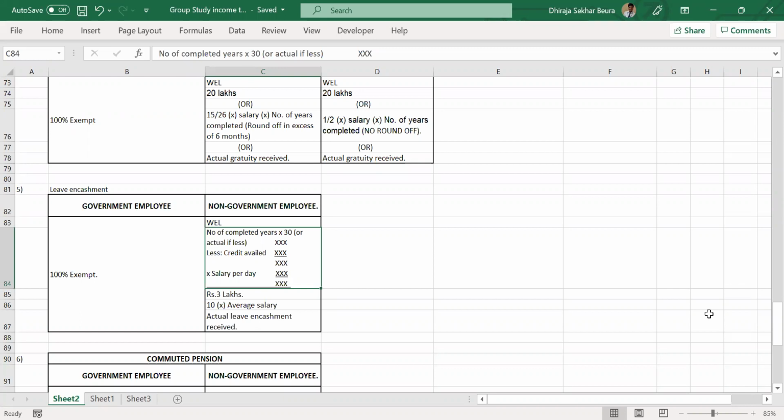Any doubts in this? So 3 lakhs is the maximum, right? Yes. They call it a statutory limit. No matter how much the variable factors increase and other values increase, your exemption will never exceed 3 lakhs because you have a statutory limit of 3 lakhs in this particular exemption. Similarly for gratuity, 20 lakhs maximum. Yes, it can't be beyond 20 lakhs. You can never avail more than 20 lakhs in gratuity. Absolutely correct.